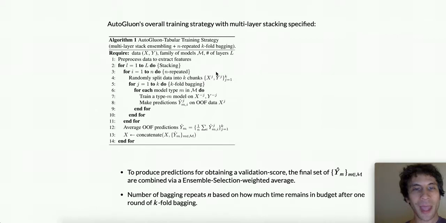To decide on N in practice, the number of bagging repeats, we typically will just complete one round of k-fold bagging and then see how many repeats of this we can actually complete within the user-specified training budget. Finally, to actually produce predictions or to obtain a validation score during training, the final set of the averaged out-of-folds predictions are combined via a weighted ensemble with weights chosen via the previously discussed ensemble selection method.